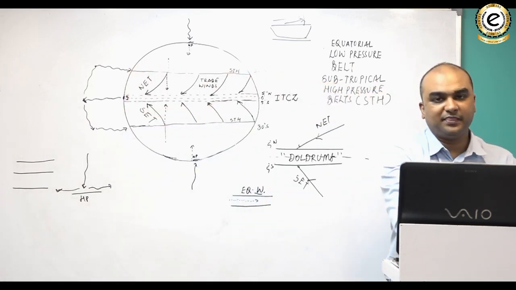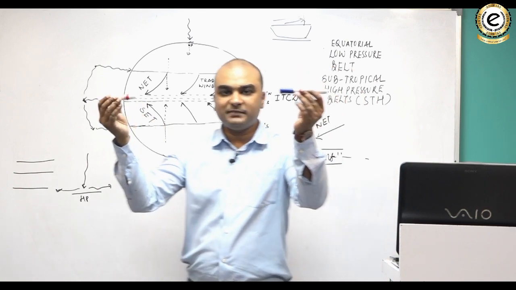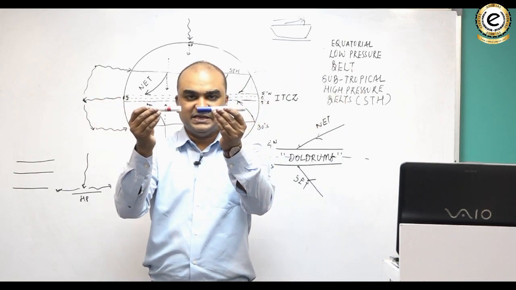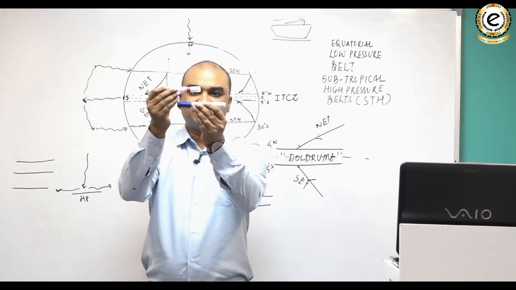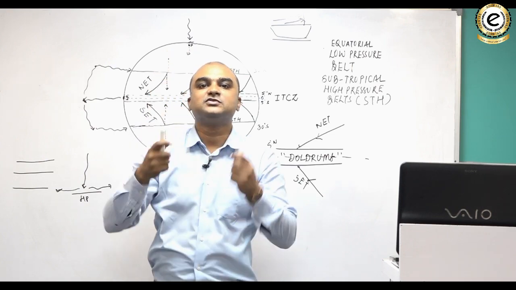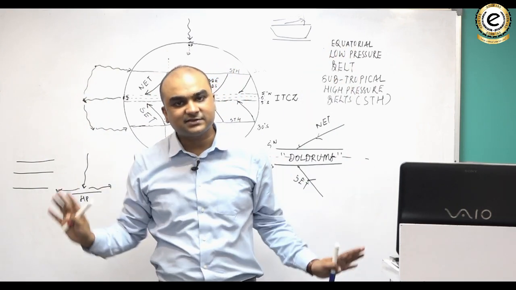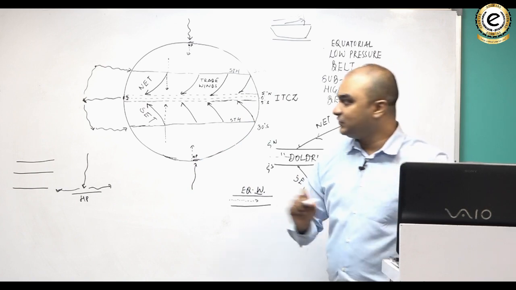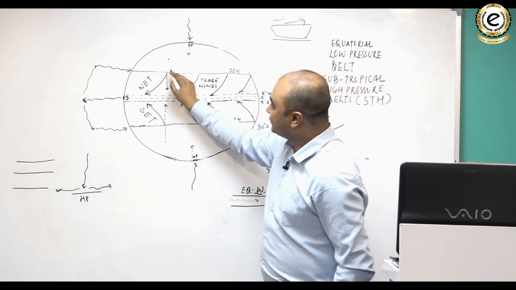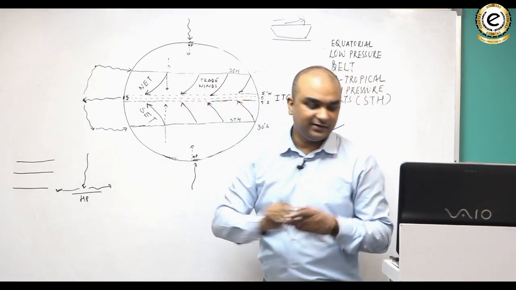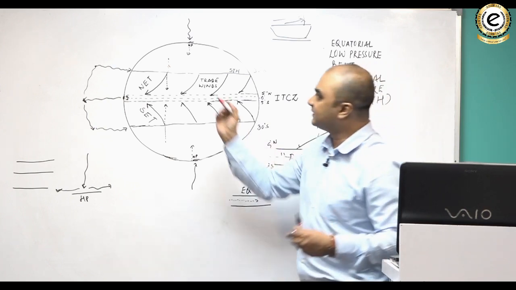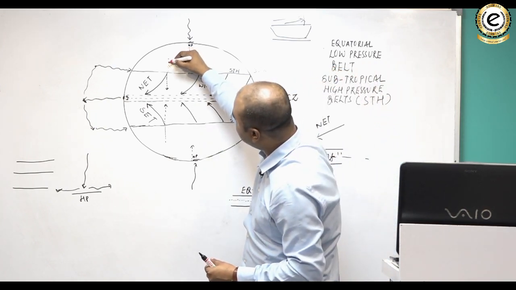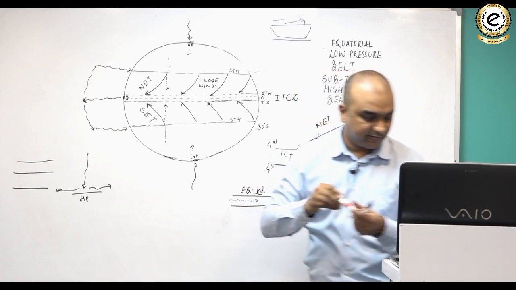And let me tell you one thing, that warm air and cold air, when they meet, the warm air is forced to rise. Why? Because warmer things are lighter and lighter things rise. As simple as that. So look here. So यहाँ से जो air आ रहा है, let me use the red color to indicate that it is warm air.